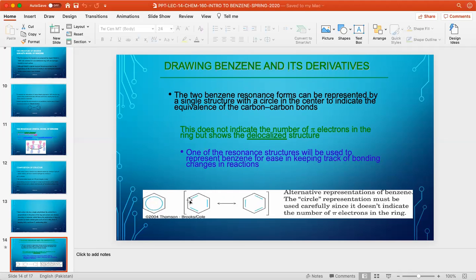In this structure, this carbon and this carbon bear a double bond, but here these carbons bear a single bond. Here the double bond is converted into a single bond, and the single bond is converted into a double bond. How is this possible? This is only possible because in the benzene structure, the carbon-carbon bond length is intermediate between the carbon-carbon single bond and the carbon-carbon double bond.